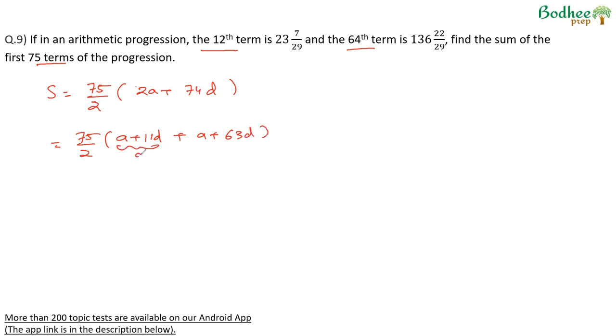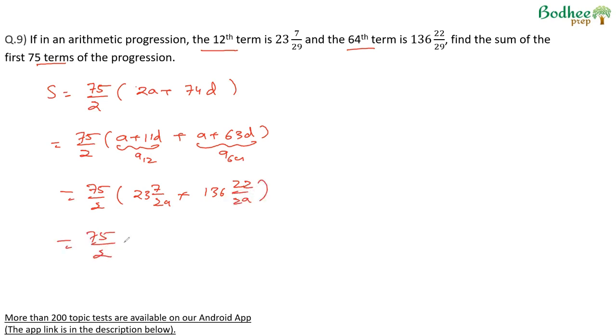This is nothing but the 12th term. This is nothing but the 64th term. And therefore the sum is simply 75 by 2 into the 12th term, which is 23 7 by 29, plus 136 22 by 29. This is nothing but 75 upon 2 into 23 plus 136 plus 7 plus 22 upon 29,